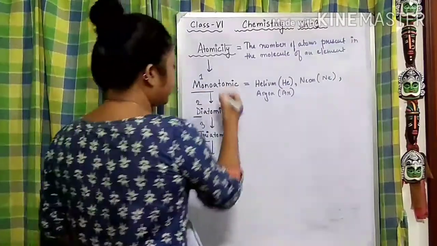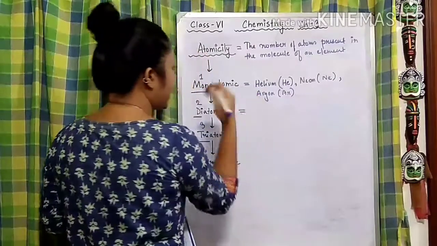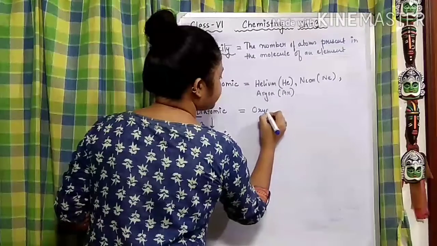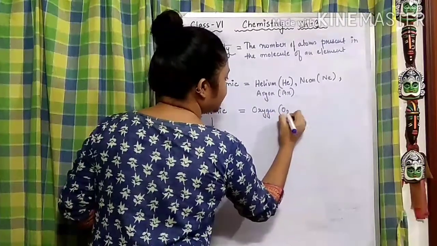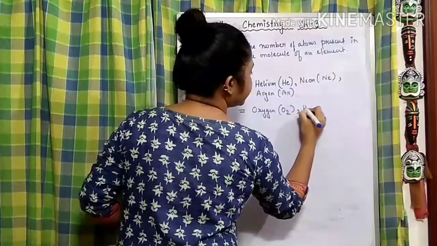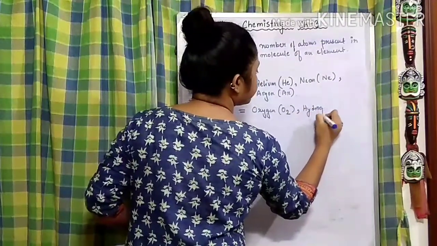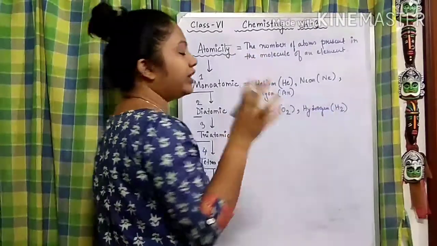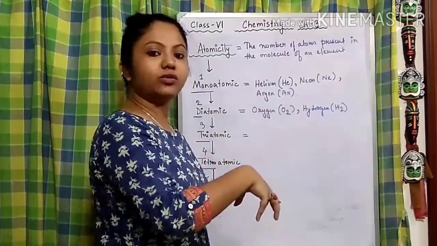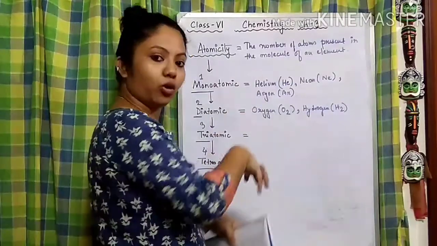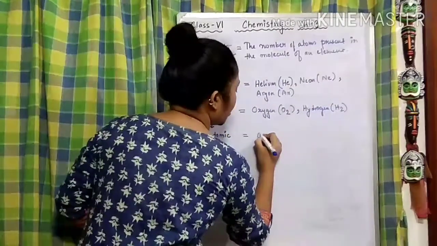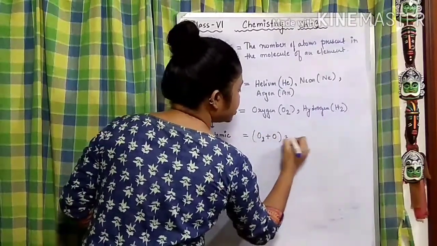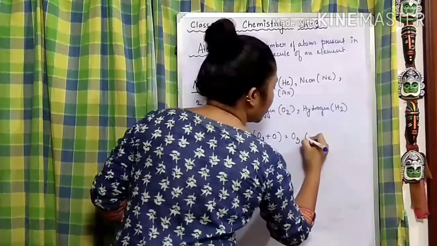Okay, so after that, coming to the normal atoms like diatomic. That can be oxygen, O2, hydrogen, H2, nitrogen, N2, and all. Now, when you put another oxygen atom with this O2, it will form what? O2 plus another oxygen atom gives rise to O3, which is called ozone.